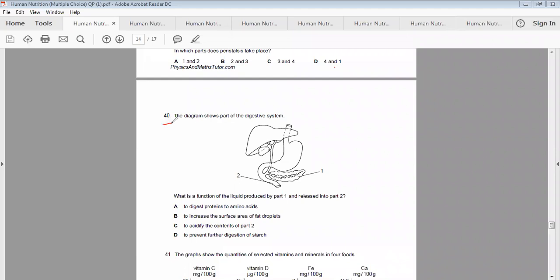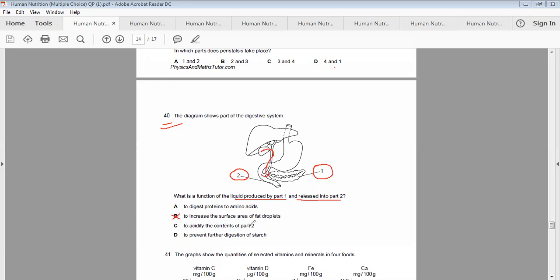The diagram shows part of the digestive system. What is the function of the liquid produced in part 1 and released in part 2? Produced in part 1, that is the pancreas, and released in the duodenum, that is the small intestine, part 2. To digest protein to amino acids, or to increase the surface area of fat droplets? No, this is not the correct one, because the emulsifier, that is the bile juice, comes from the liver, not from here. So option B is incorrect.